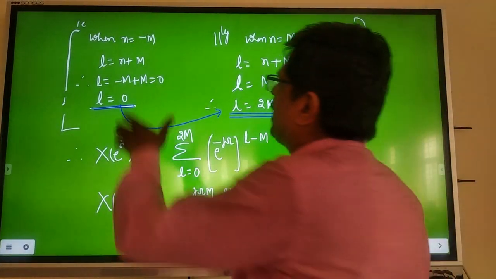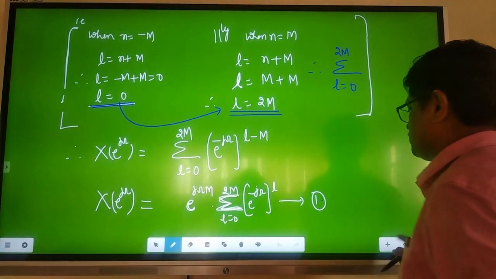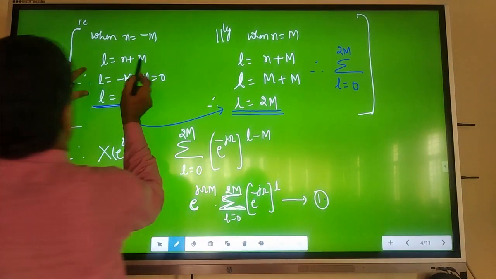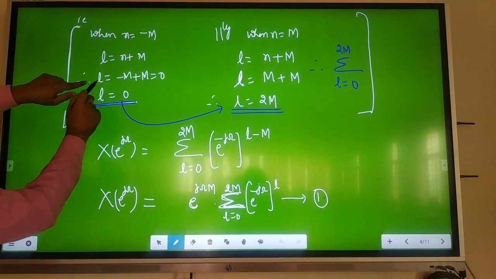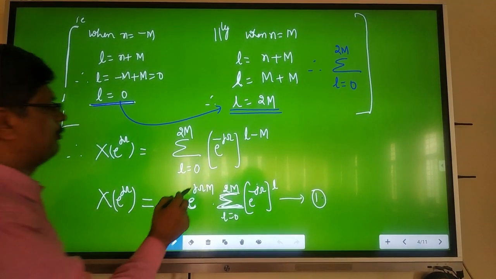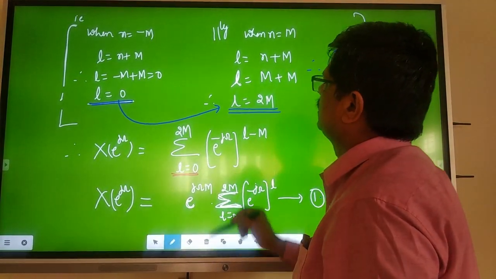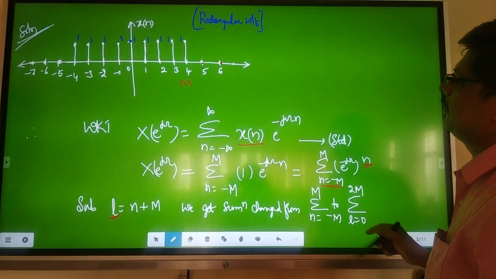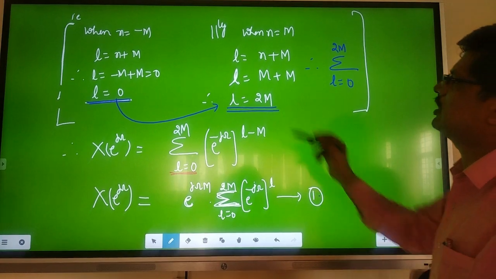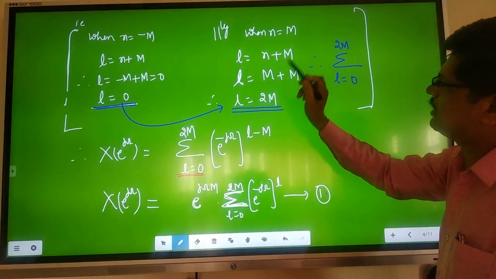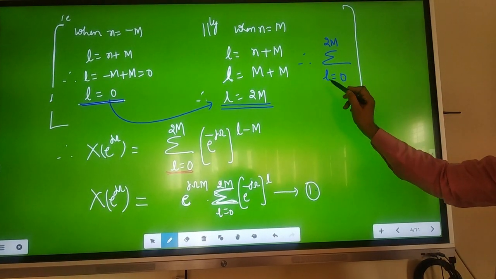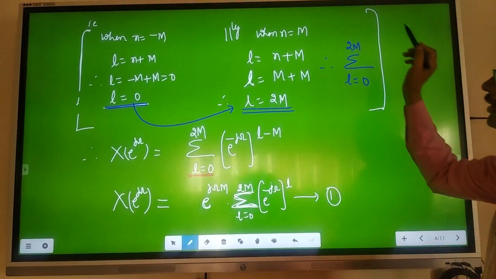How? Then I have shown here. Now see, when n is equal to minus M, what will happen? I know this formula, L equals n plus M, substitution. Then n is minus M, minus M plus M is 0, so L is equal to 0. So your new lower limit is L equal to 0. Similarly, when n is equal to plus M, L is equal to n plus M, M plus M, so L is equal to 2M. So the new limits are summation L equal to 0 to 2M. This is all you will get.